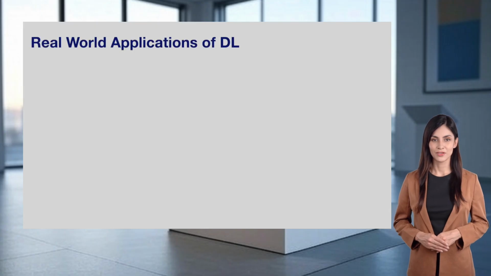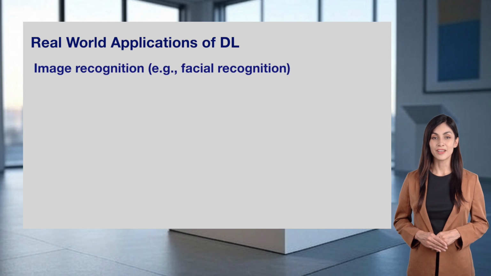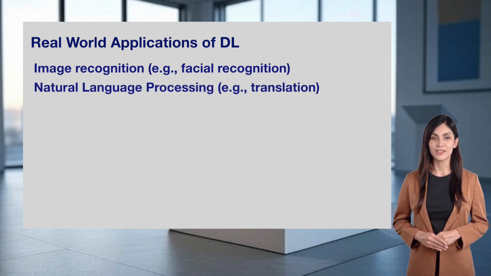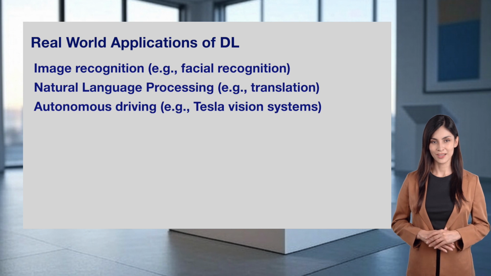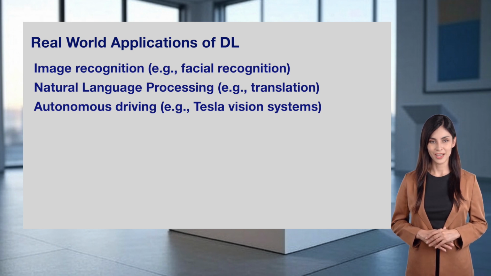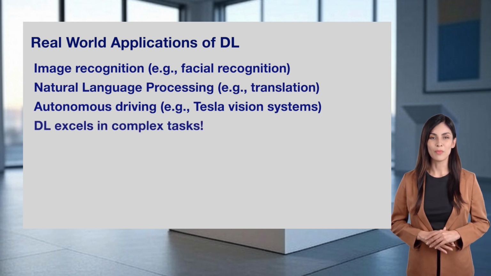Deep learning, on the other hand, excels in more complex tasks. It powers image recognition, like facial recognition to unlock your phone. Natural language processing, such as translating languages, often uses deep learning. Think of Google Translate. Autonomous driving, like Tesla's vision systems, also relies on deep learning to process camera data and make decisions. Deep learning is perfect for complex tasks that need lots of data and power.